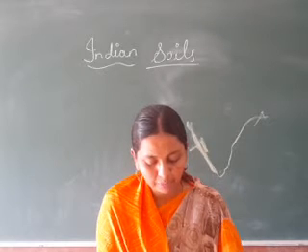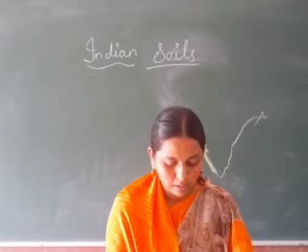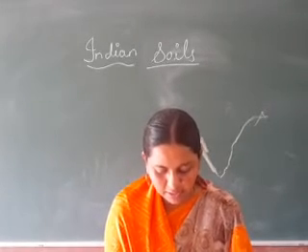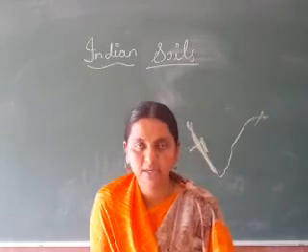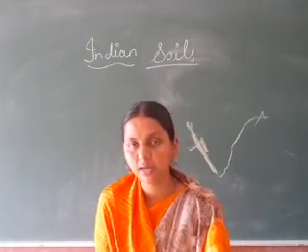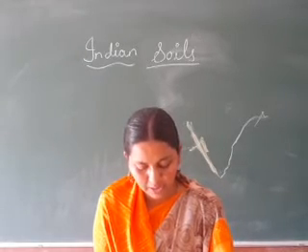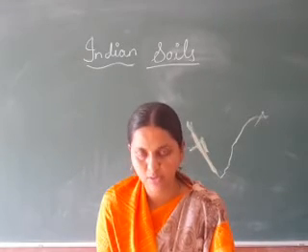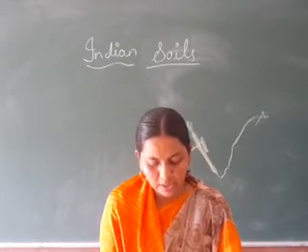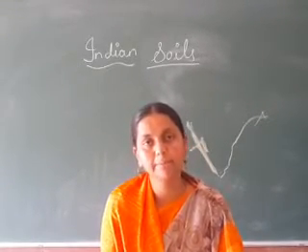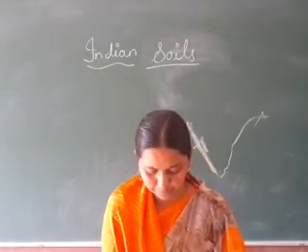Next is red soil. They are formed from the weathering of granite, igneous and other crystalline rocks. So here the name itself tells red soil. It is red in color, and this red soil is got from these rocks here, granite and igneous rocks and other crystalline rocks. The color of this soil is generally red or reddish brown.